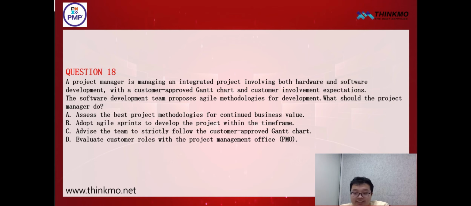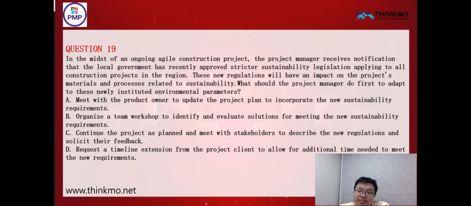This is our question 18. All right, next let's look at question 19. This question is about an ongoing agile construction project. Our project manager has received a notification. The local government has recently approved a new regulation that applies to all construction projects in the area. This is a revised, more stringent, and more sustainable regulation.